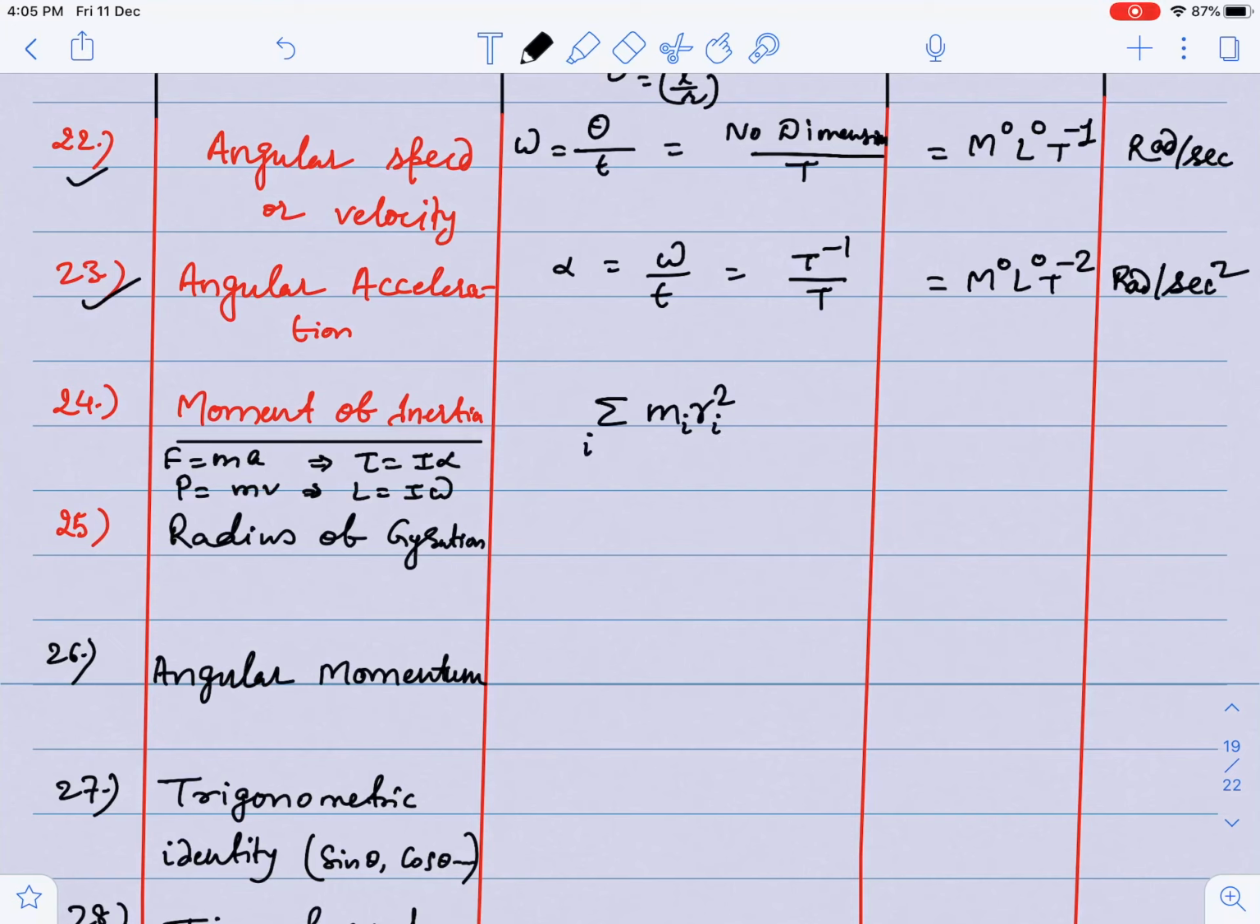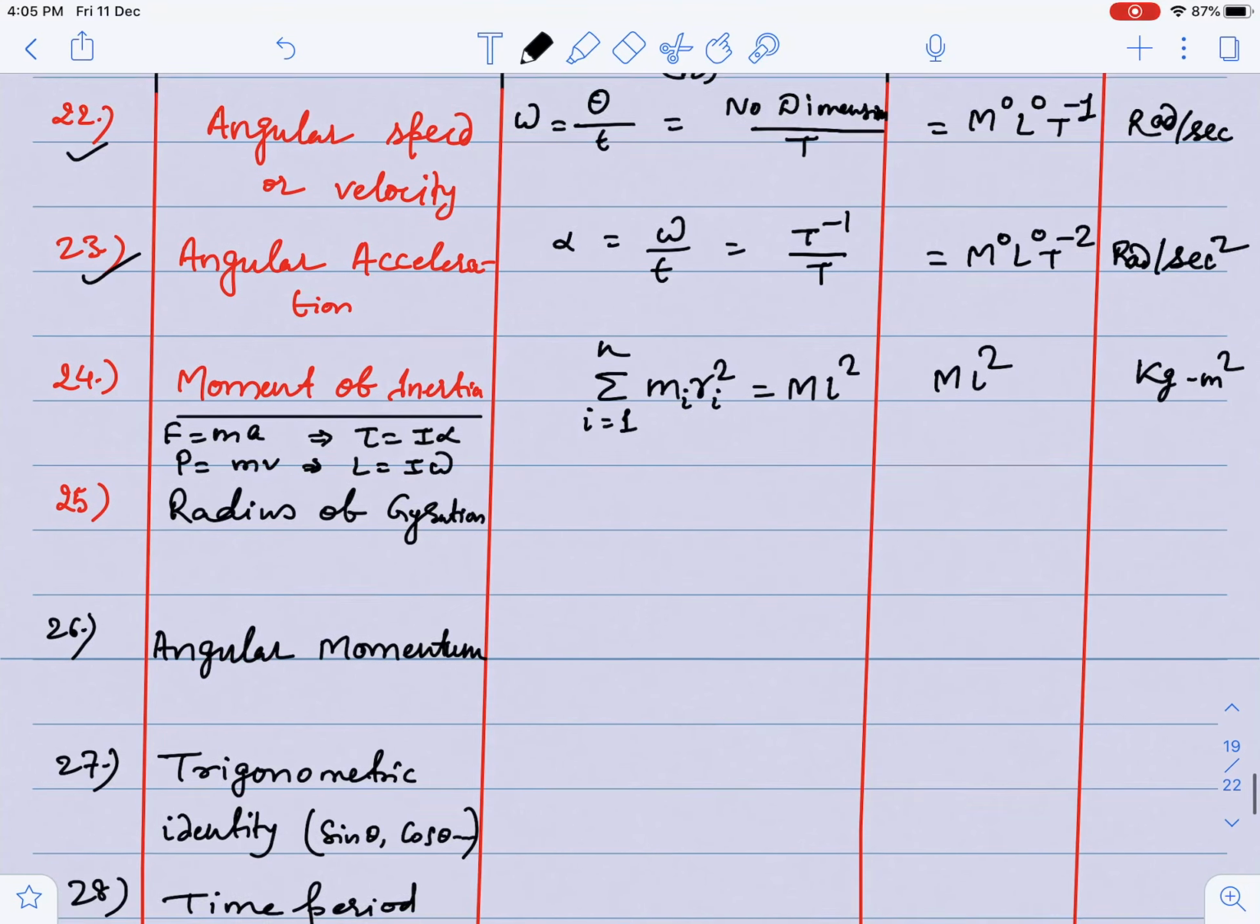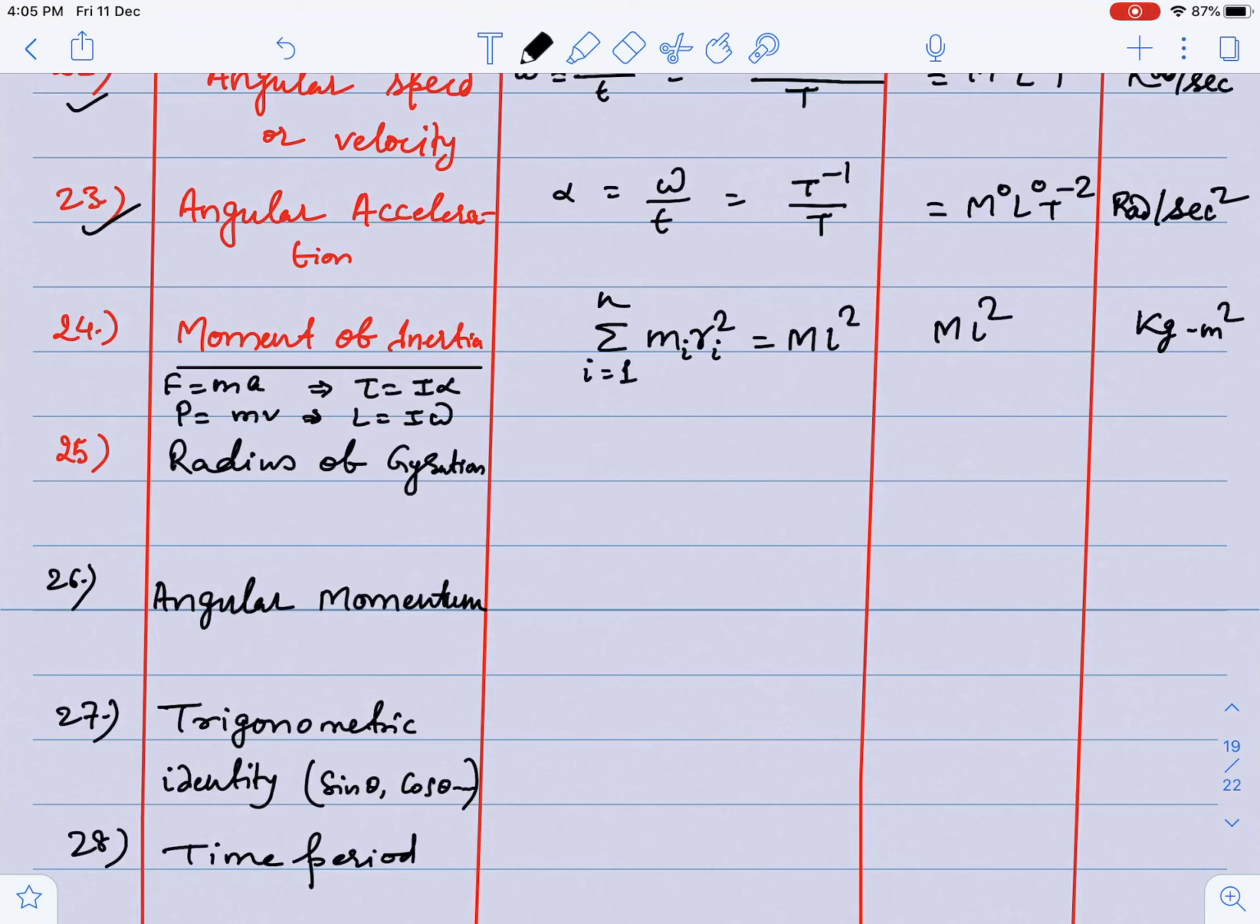So moment of inertia is the summation of m r square, or m i r i square. I will write I is equal to sum from 1 to n. So this is nothing but, guys, m into L2. So the dimension is m L2 and the unit is kg meter square.